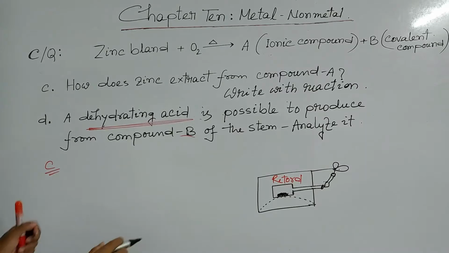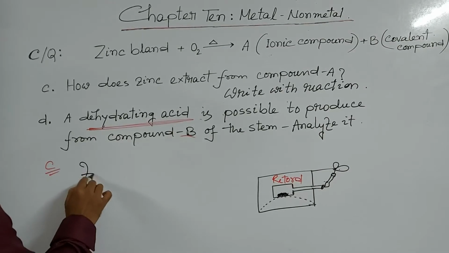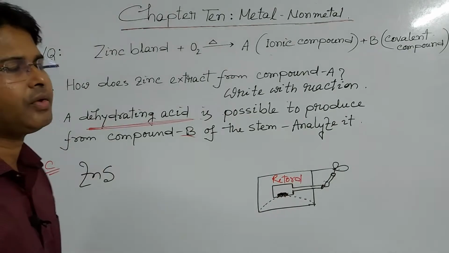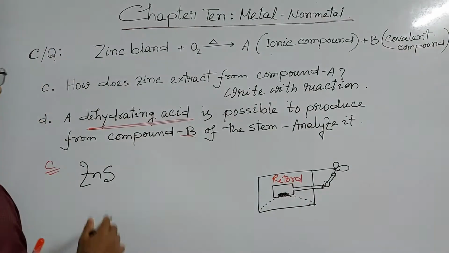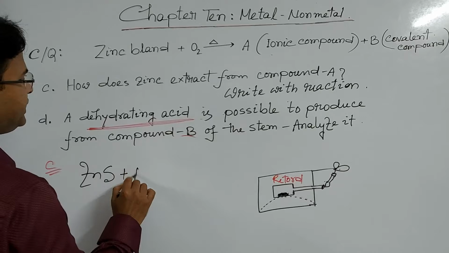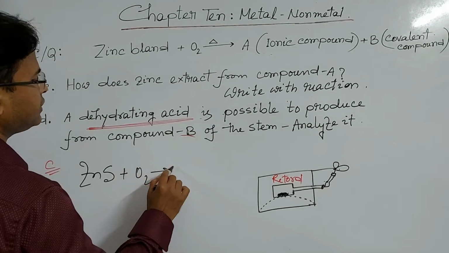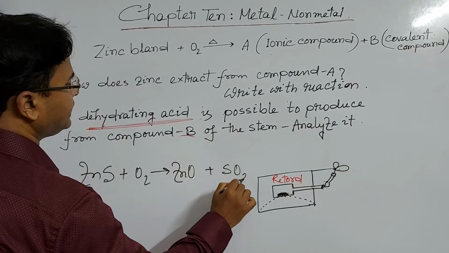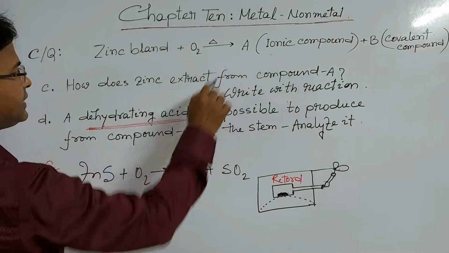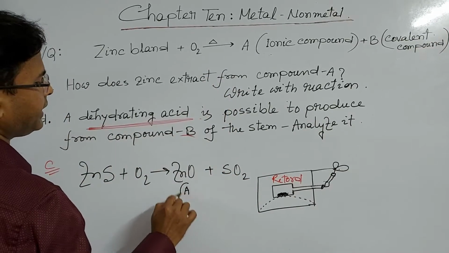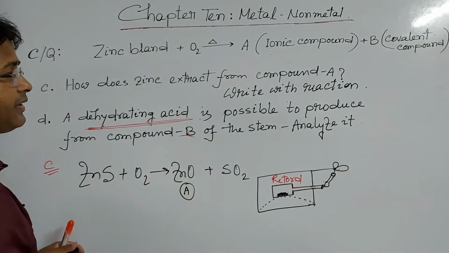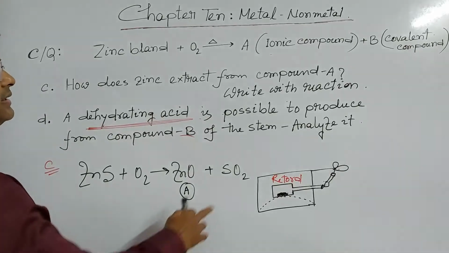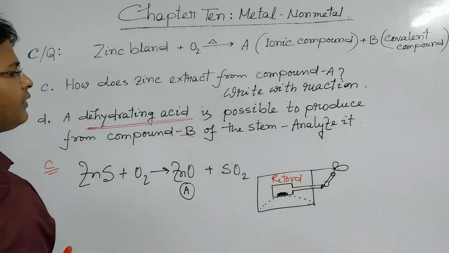Zinc blende. The chemical name of zinc blende is actually zinc sulfide. You know that zinc blende is an ore of zinc metal. Zinc sulfide is heated with atmospheric oxygen to produce zinc oxide and sulfur dioxide. You know that zinc oxide means compound A, because zinc oxide is an ionic compound. Here zinc is a metal and oxygen is a non-metal, and sulfur dioxide is a covalent compound.